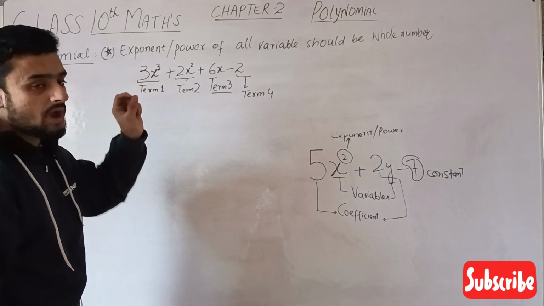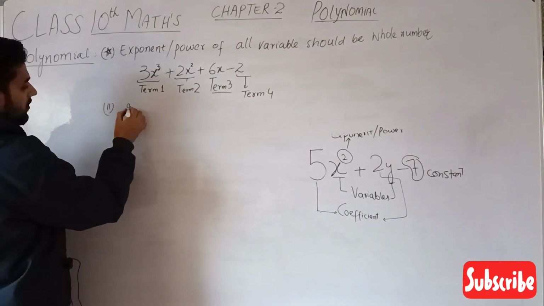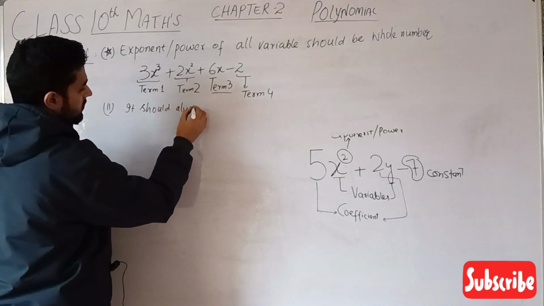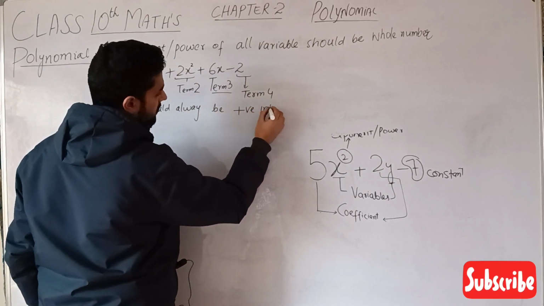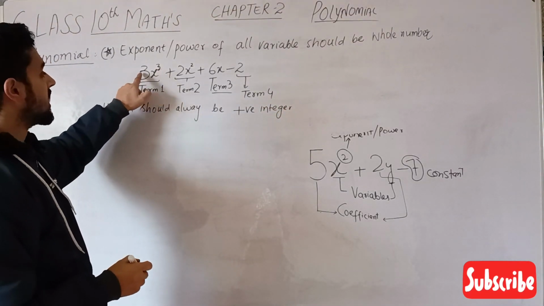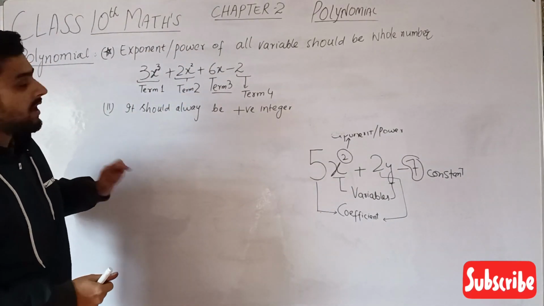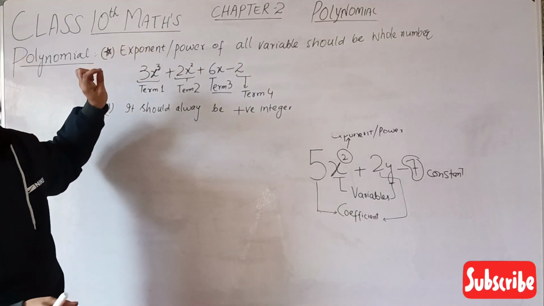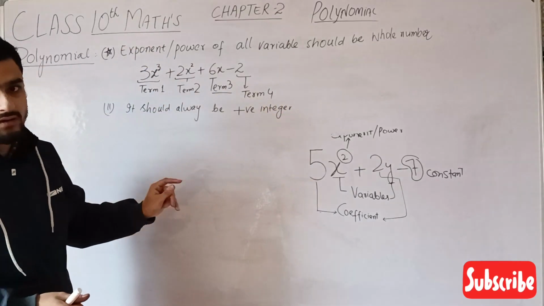It should always be a whole number. It should always be a positive integer. If there is 3x raised by minus 3, it is wrong. It is not a polynomial then. At least it should be a whole number. This exponent should be a whole number, or always a positive integer.